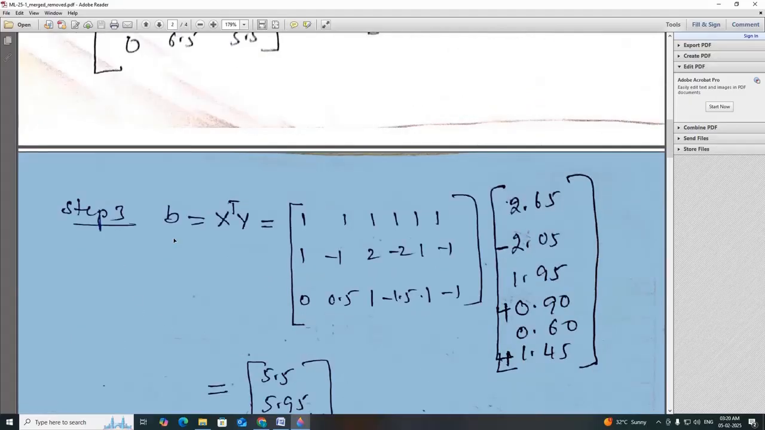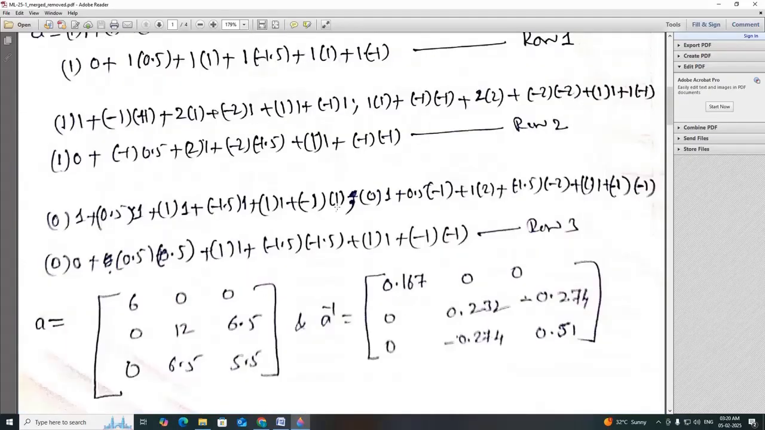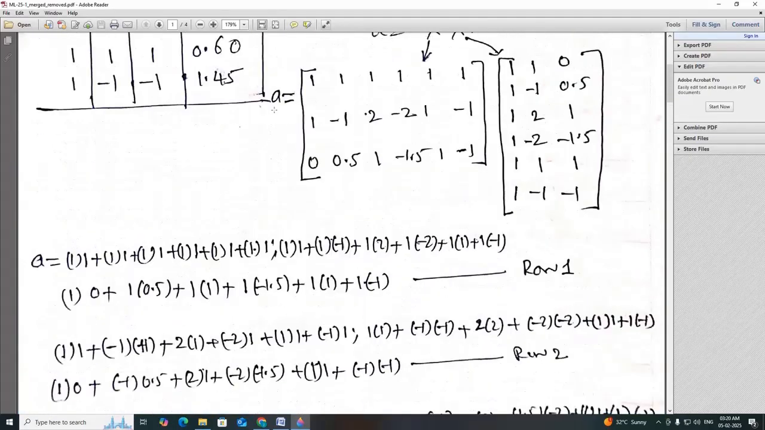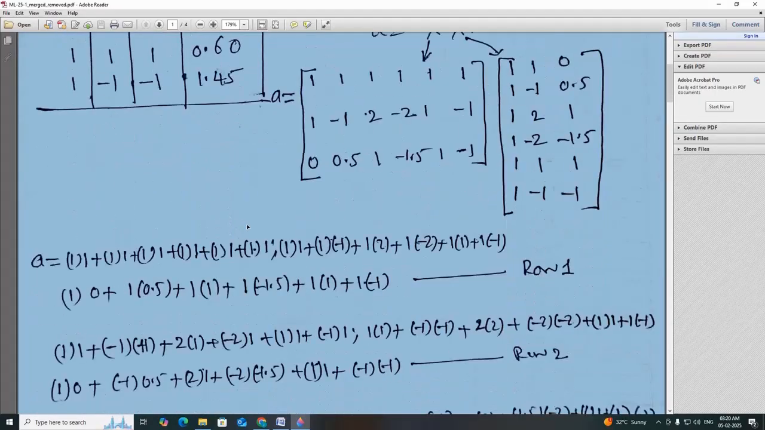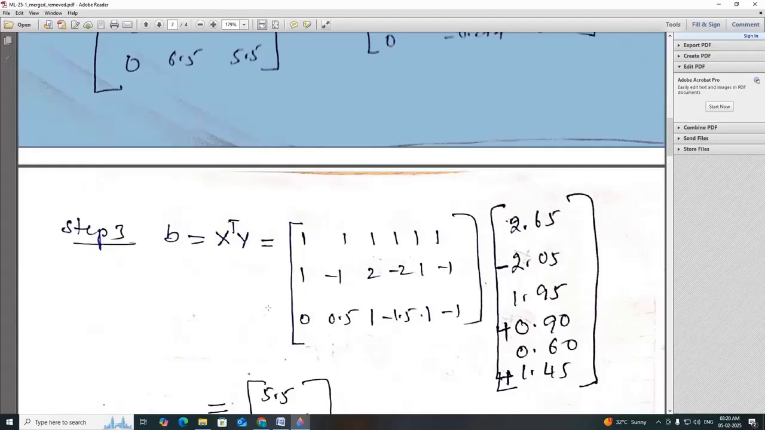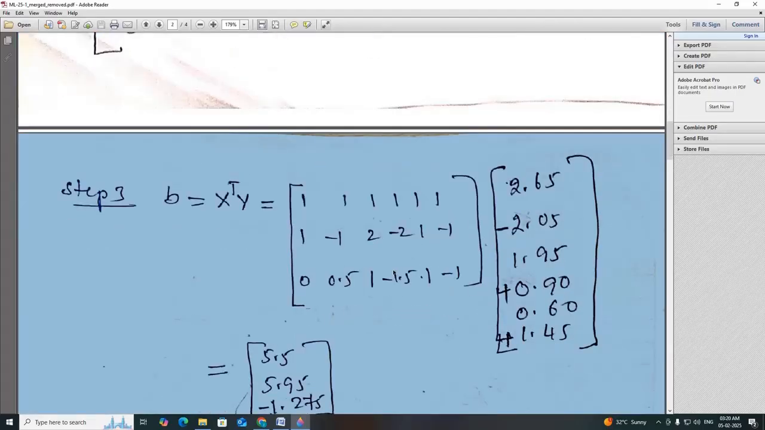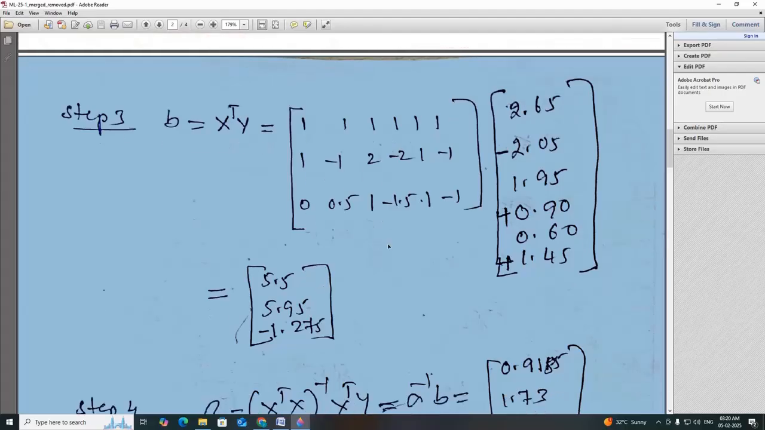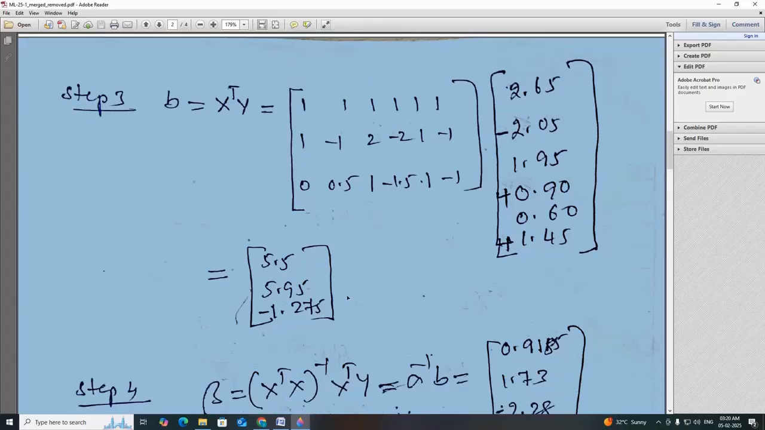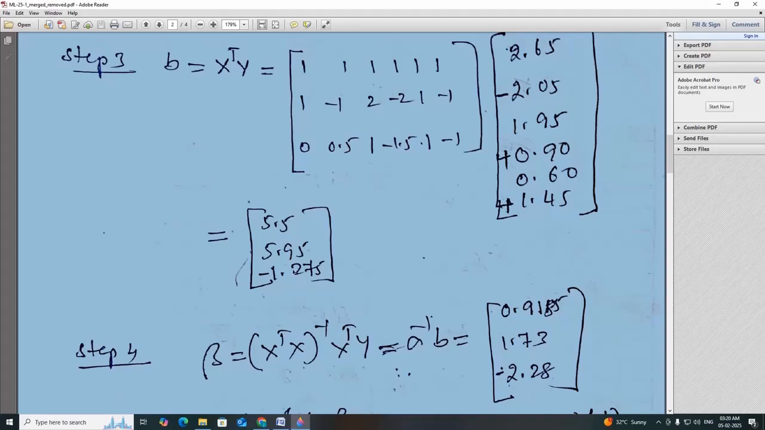Step 3 is to find B. So what is this B? B is X transpose Y. We already know X transpose, it is here. We also know what Y is. This is our X transpose and this is our Y. X transpose Y, again we multiply these two. Again I have directly computed the multiplication of these two. It is 5.5, 5.95 and minus 1.275.